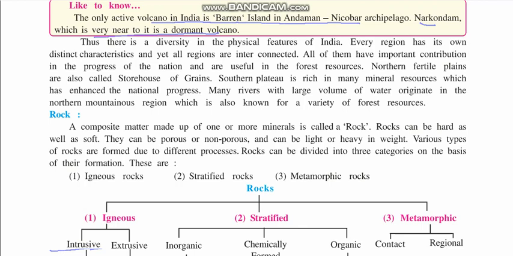There is a diversity in the physical features of India. There is a lot of variation. Every region has its own distinct characteristics. Every region is different from one another, and yet all the regions are interconnected. All of them have important contributions in the progress of the nation and are very useful for the forest resources.